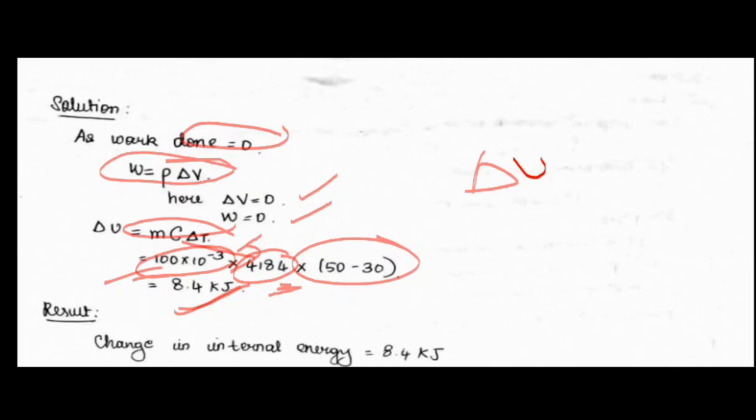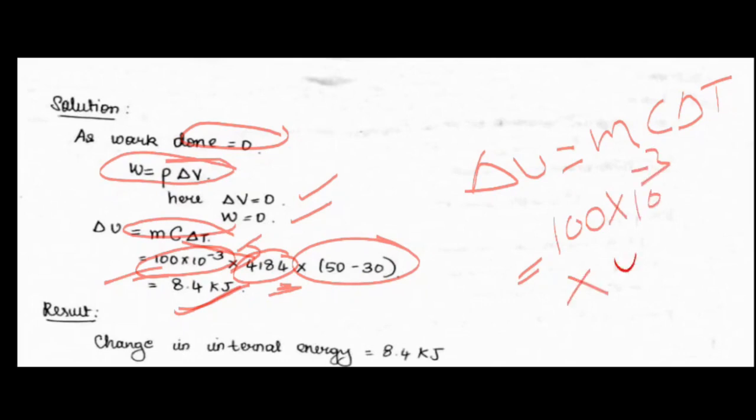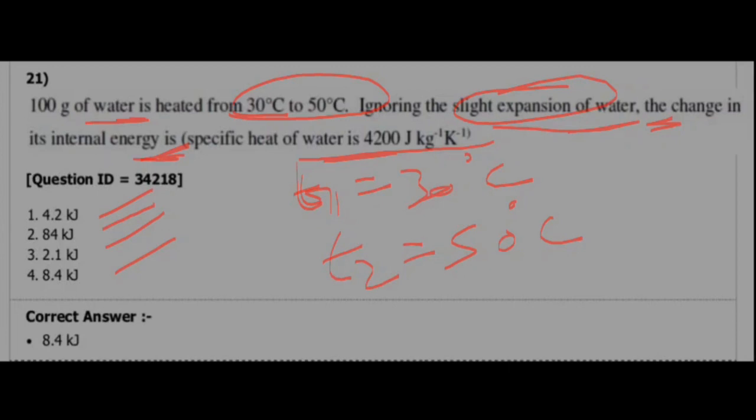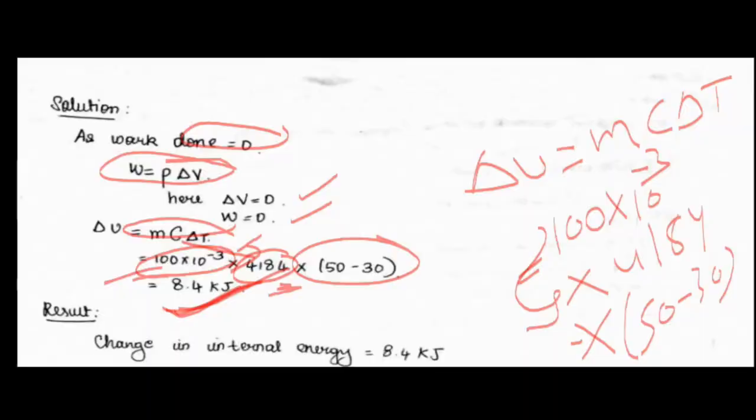So change in internal energy equals m c delta T. He gave mass as 100 grams, converting into kg, and C value, constant value 4184 or 4200, into delta T, which is nothing but T2 minus T1. By multiplying these three values, you will get 8.4 kilojoules. Change in internal energy is equal to 8.4 kilojoules. Remember the formula, m c delta T. Let's see the next question.